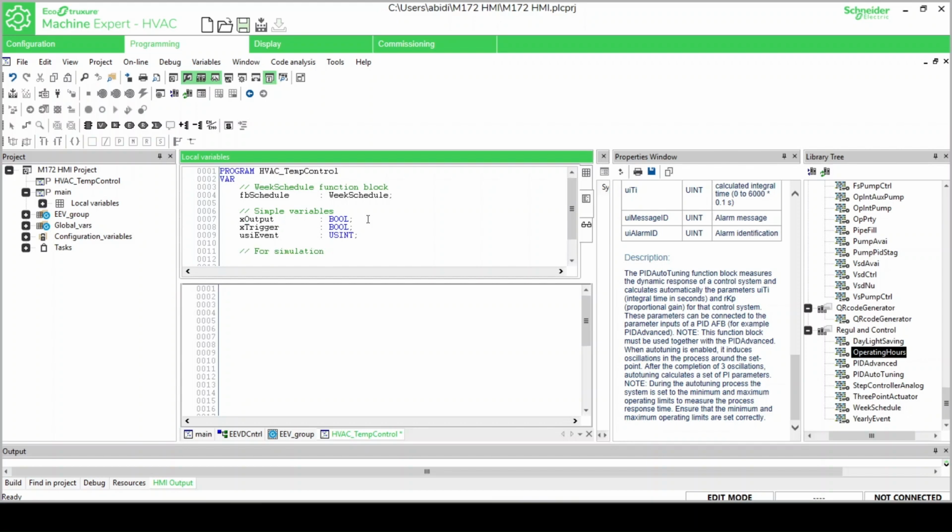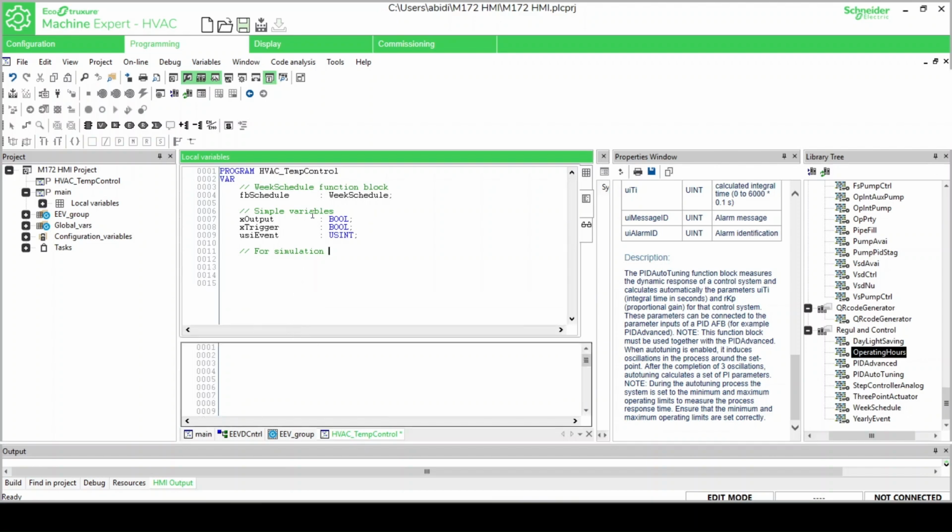Next, we have some output and diagnostic variables: xOutput BOOL, xTrigger BOOL, usiEvent USINT. In this example, we are using two events. Event 0 turns on, event 1 turns off. Next, we have xSimulate BOOL, xSimTrigger BOOL. Finally, we have iCounter INT.